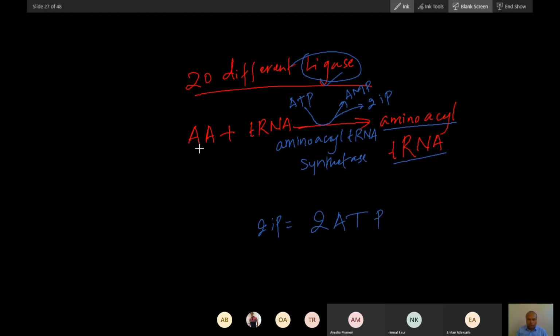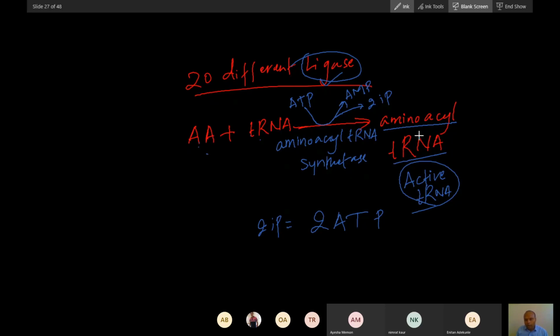So joining of the amino acid to tRNA gives aminoacyl tRNA, and this is called active tRNA. The loaded tRNA is active tRNA, while this one is passive. So the amino acid is activated now.